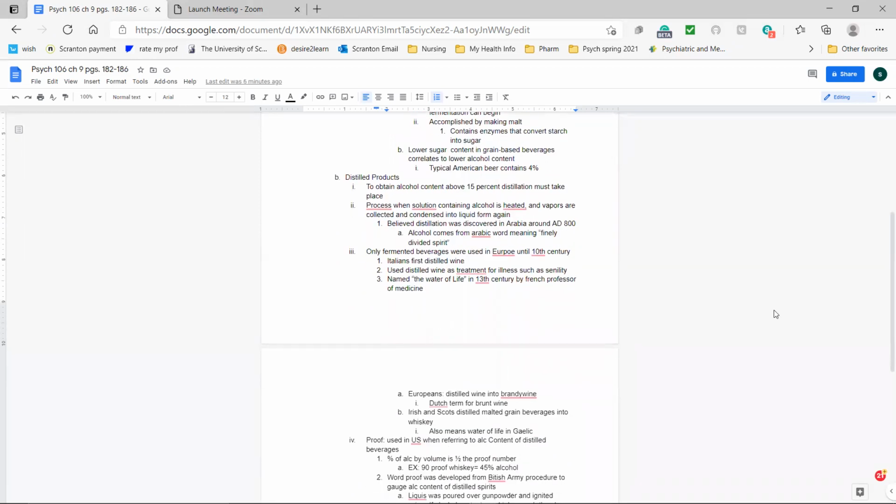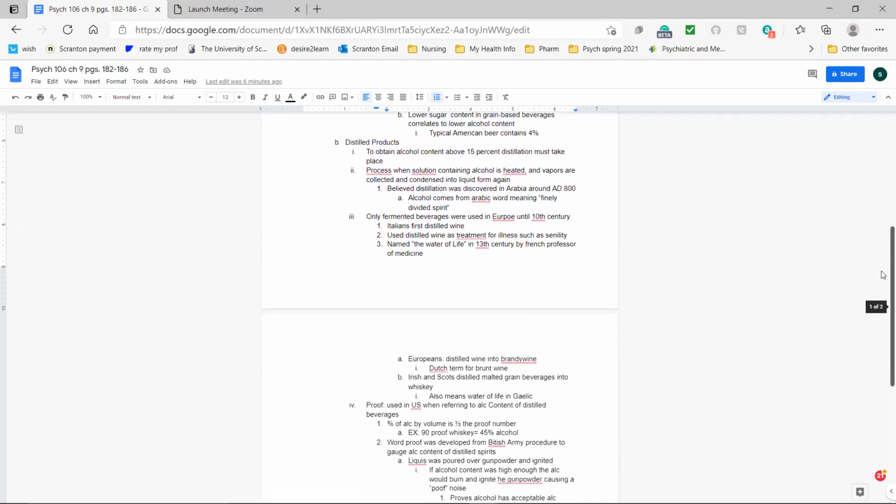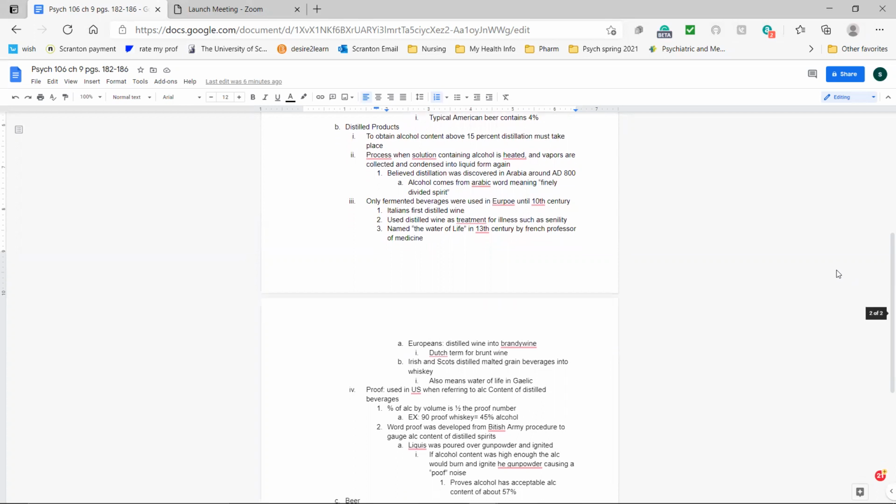So it's a process when a solution containing alcohol is heated and then the vapors are collected and condensed into liquid form again. It's believed that this process of distillation was discovered in Arabia in around AD 800 because alcohol comes from the Arabic word meaning finely divided spirit. Only fermented beverages were used in Europe until the 10th century.